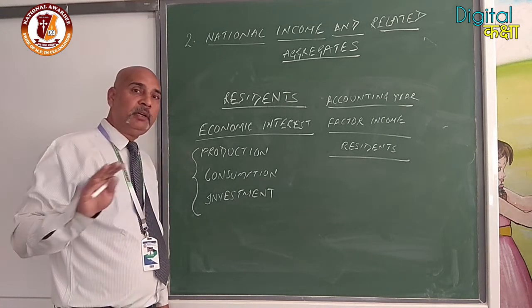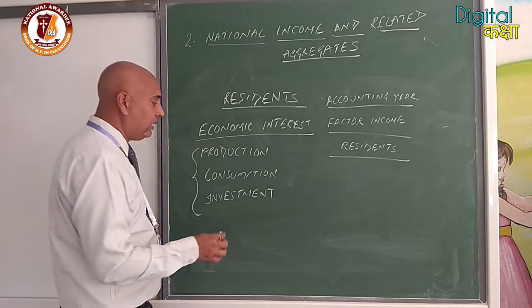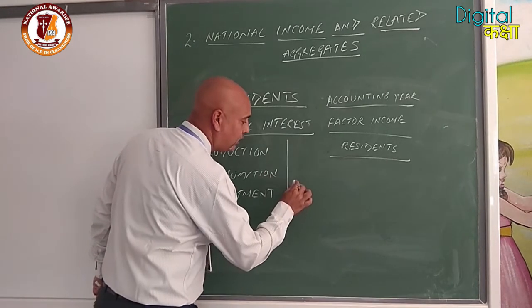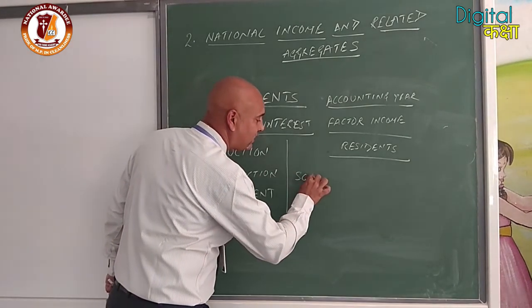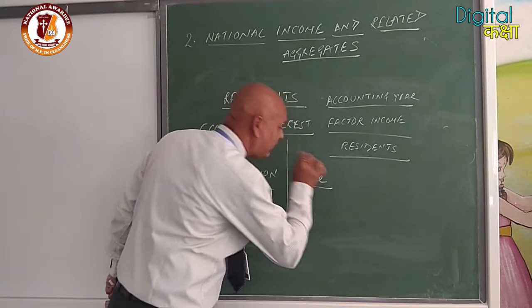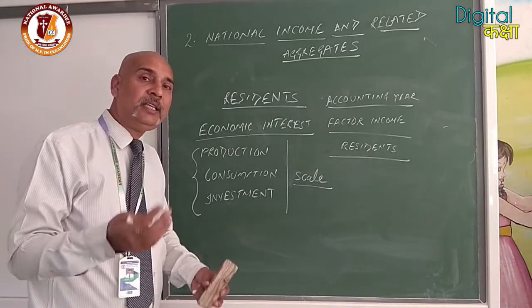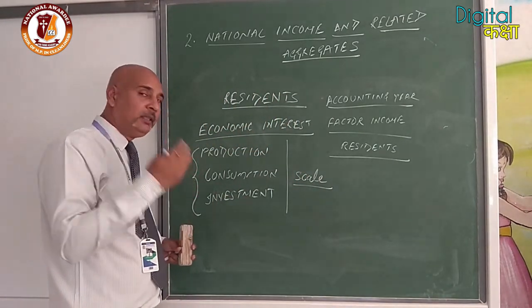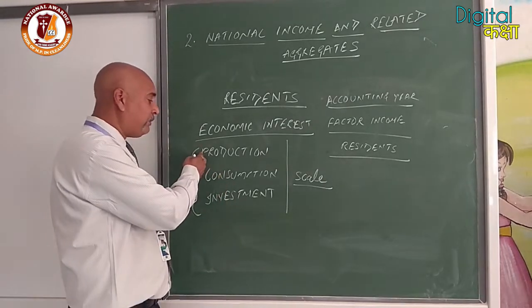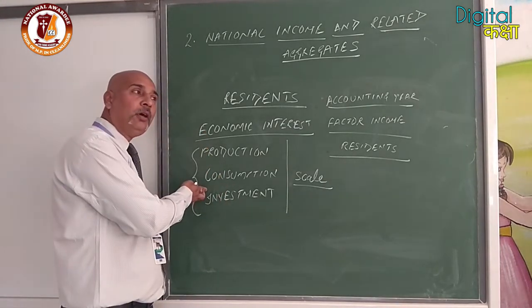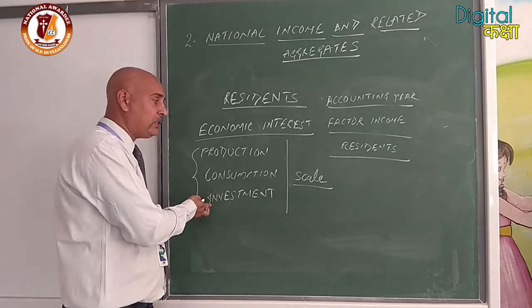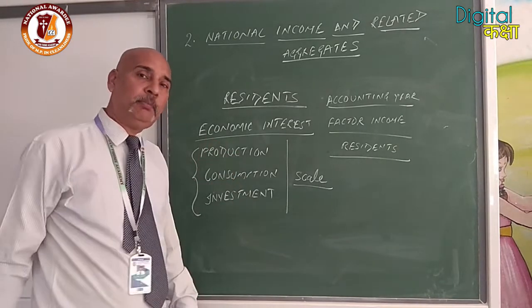Though no appropriate figure is given, it is given at appropriate scale. It depends upon his income, how much he is earning. On that ground we can classify what is the amount of the consumption and investment done by that person.